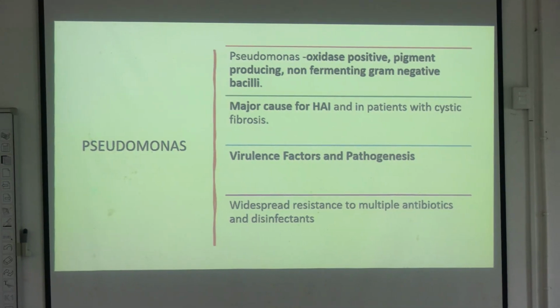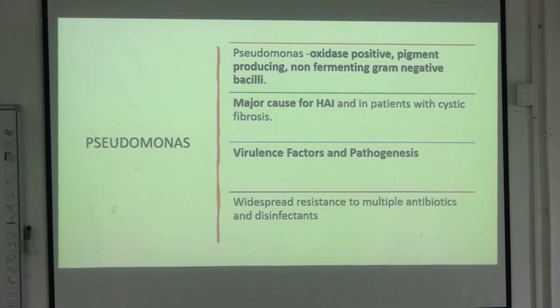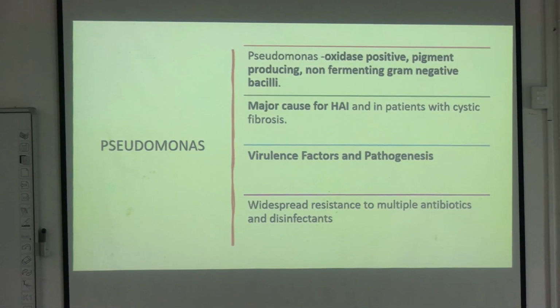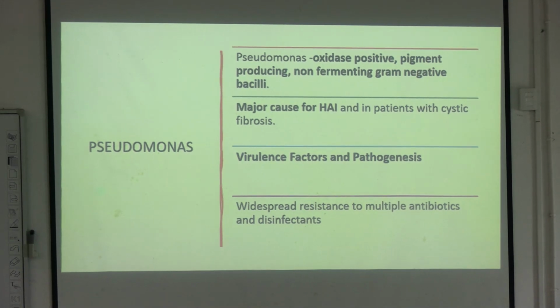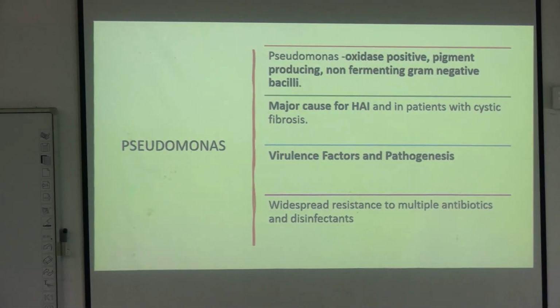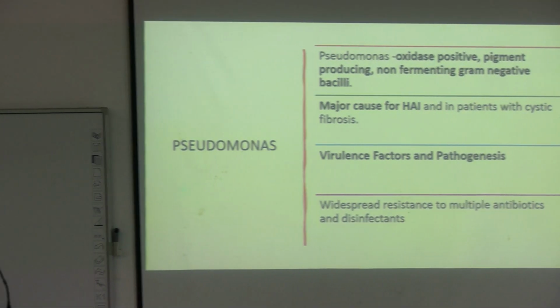তো so we'll first start off with the Pseudomonas. Pseudomonas হচ্ছে one of the most notorious bacteria that we face each and every day from various samples. Pseudomonas can cause UTI, Pseudomonas can cause respiratory tract infection, Pseudomonas can cause burn infection, Pseudomonas can cause soft tissue infection. So many things Pseudomonas can cause.